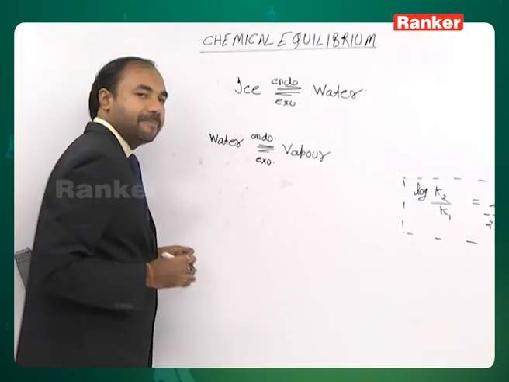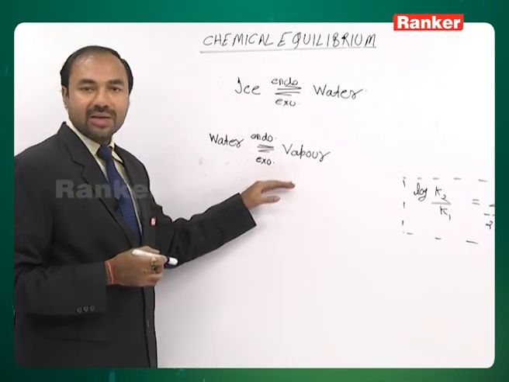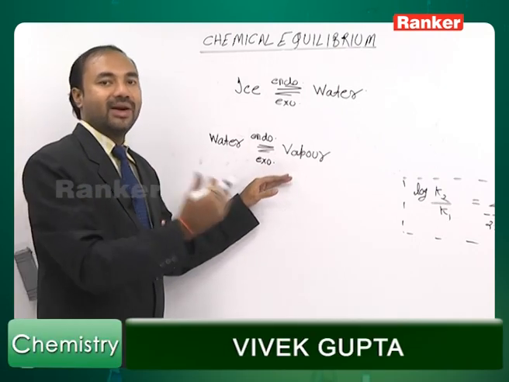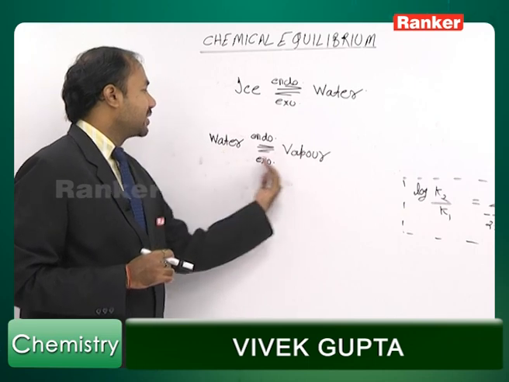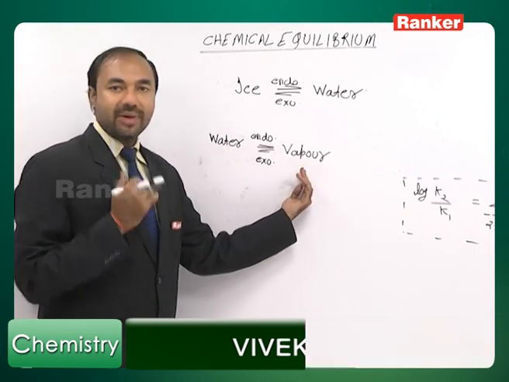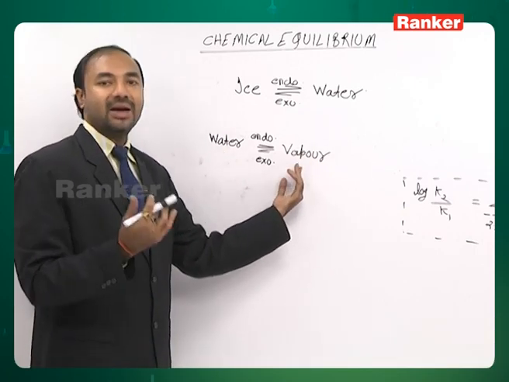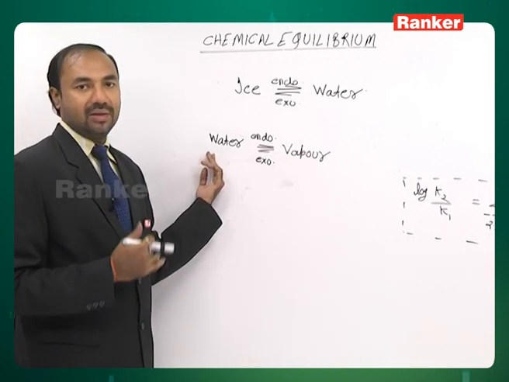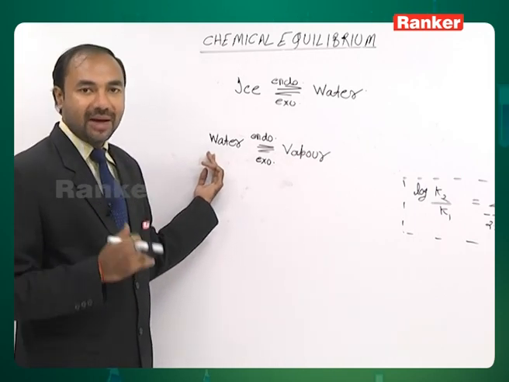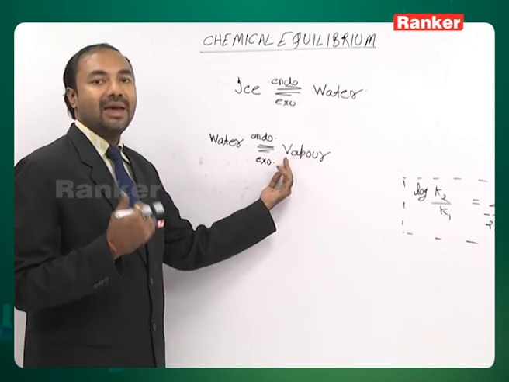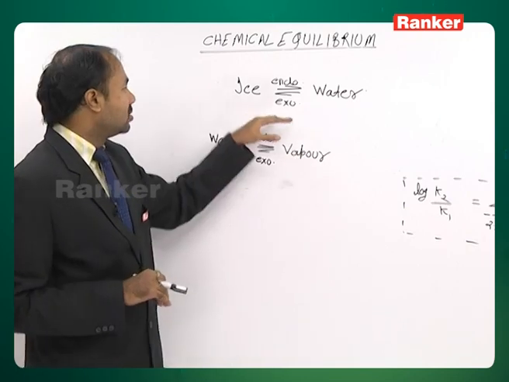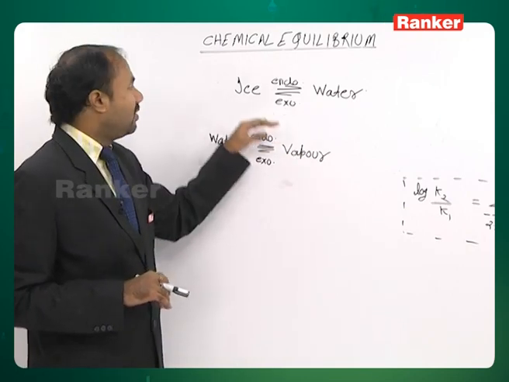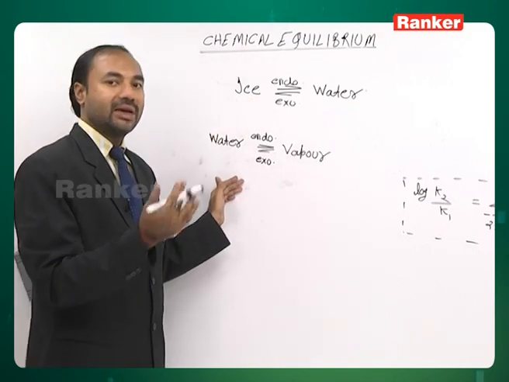Increase temperature, equilibrium shifts in the forward direction, water starts converting into vapors. Decrease temperature, vapors start condensing to give water. The equilibrium shifts in that direction where the reaction is exothermic. So this is the effect of temperature over physical equilibria as well as chemical equilibria.